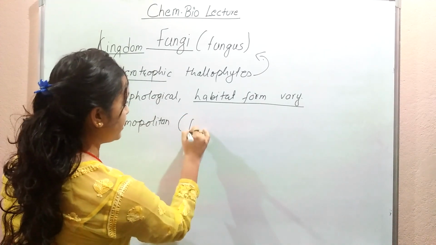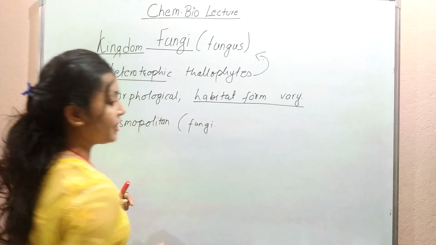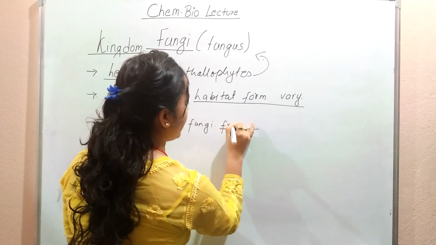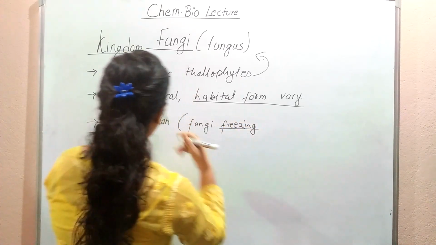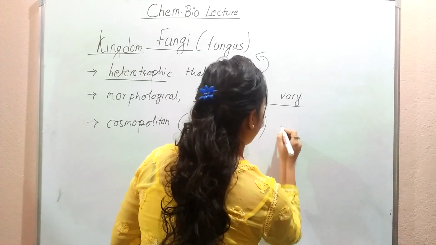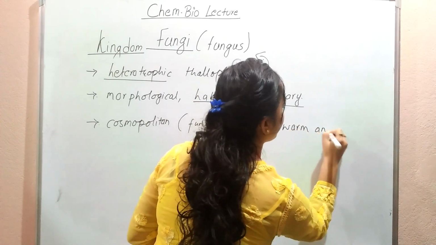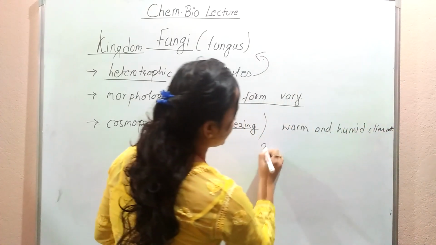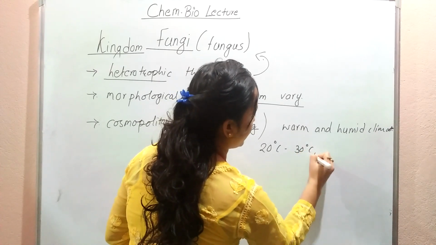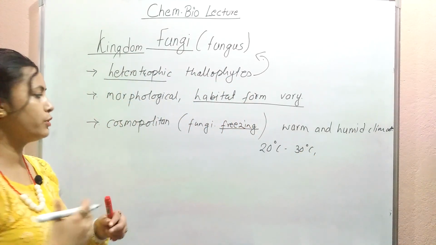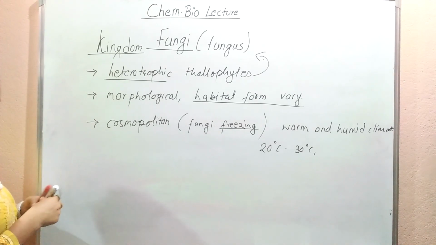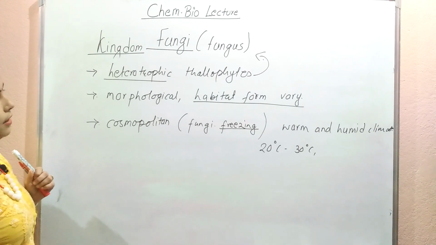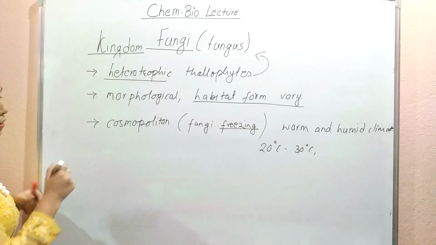It's interesting to know that some fungi can grow even in the freezing Antarctic. Even in freezing temperature, some fungi are able to grow. Generally, they prefer a warm and humid climate. Maybe 20 degrees centigrade to 30 degrees centigrade. Yes, this is suitable for the growth of a fungus. So these are the basic things.